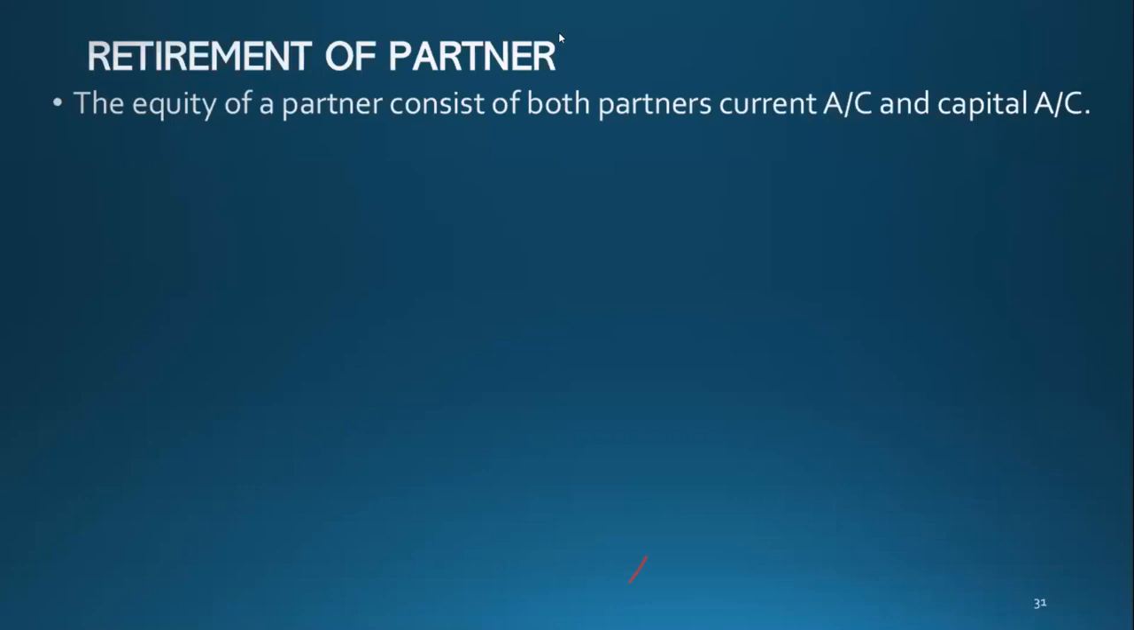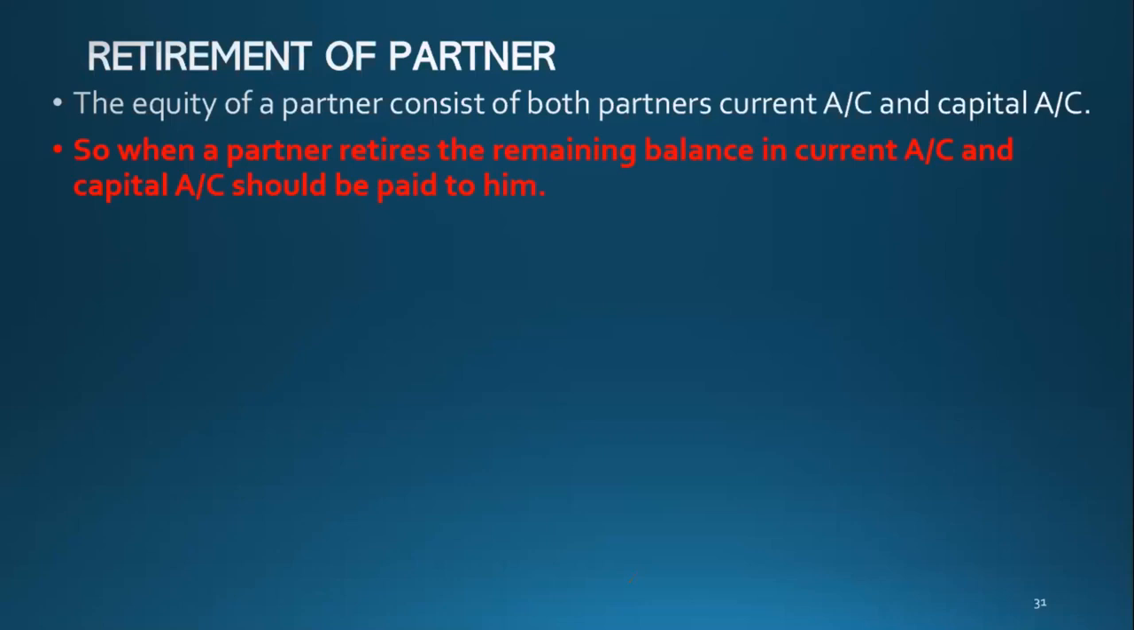The equity of a partner consists of both the partner's current account and capital account. This is what I was saying from the slide in the first session. That's the second point. So, when a partner retires, the remaining balance in current account and capital account should be paid to him, isn't it? Did you guys understand the second point?